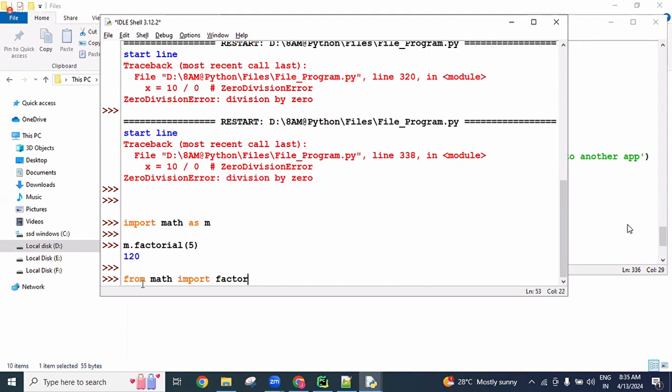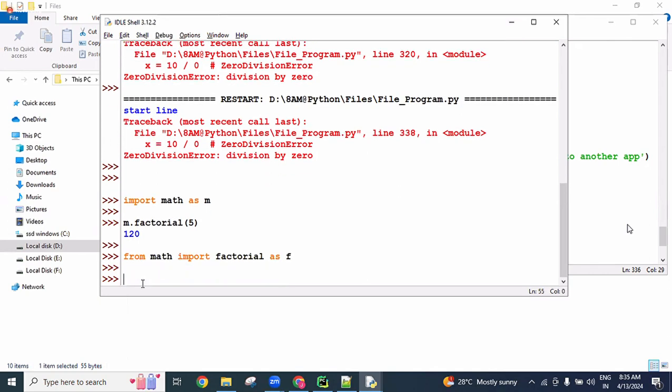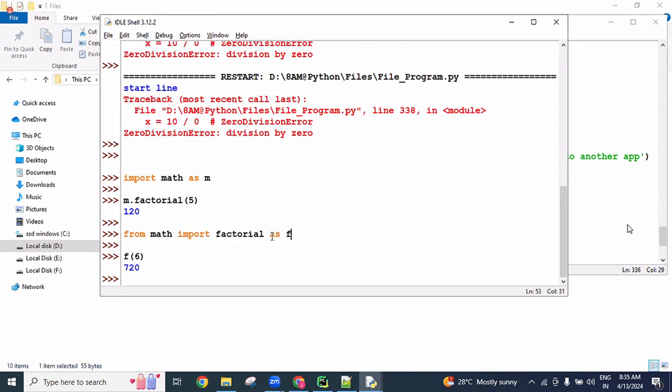as f. So now onwards this f is acting like a factorial function. F is acting like a factorial. Okay, so properties we can rename, or else module names we can rename. In the module chapter, the as keyword behavior is creating alias names.